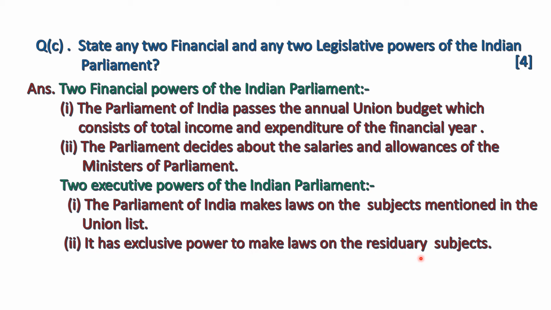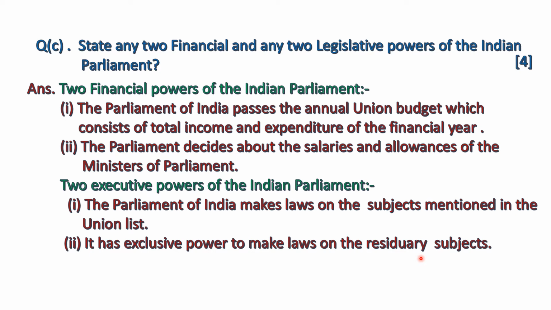About the lists of the Indian Constitution, I have already explained in part 1. There are 3 lists in the Indian Constitution for lawmaking. Union List: for the subjects mentioned in the Union List, the Parliament has the exclusive right to make laws.